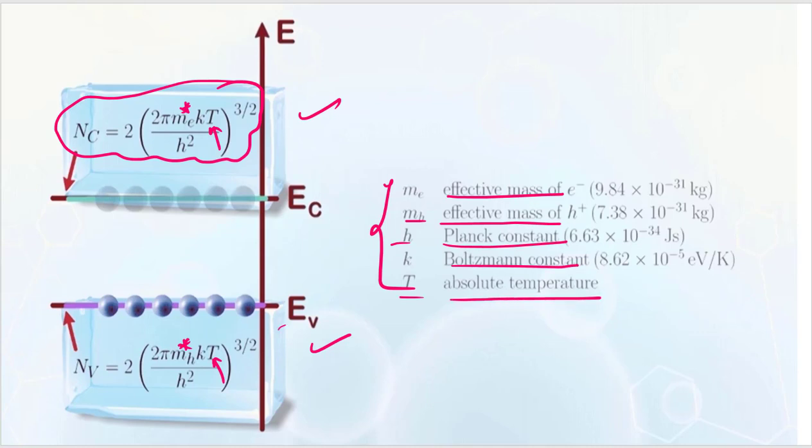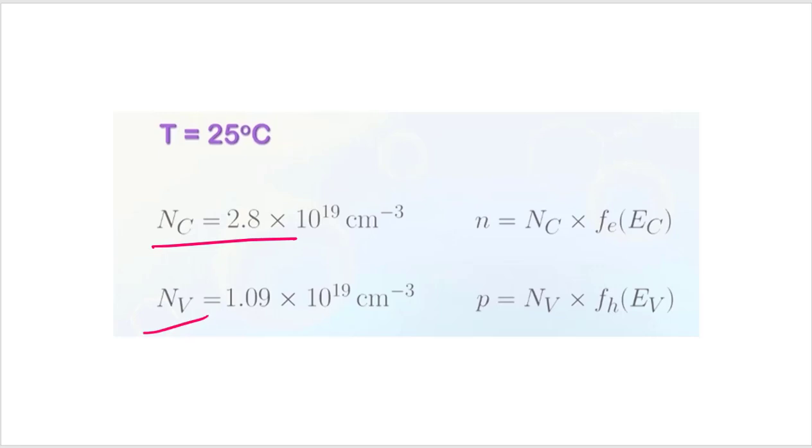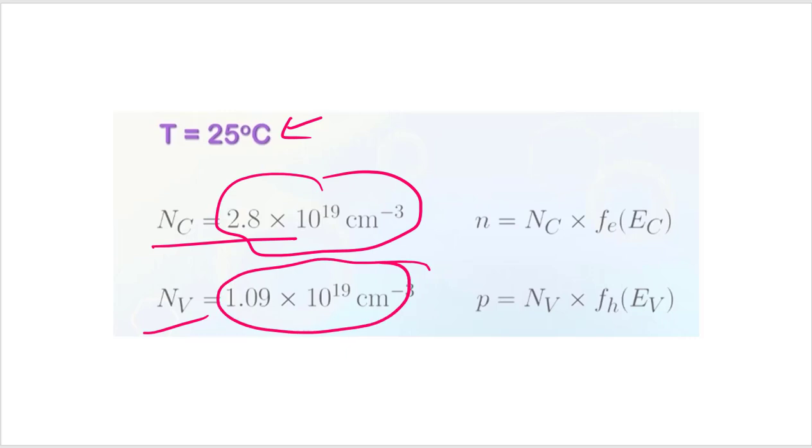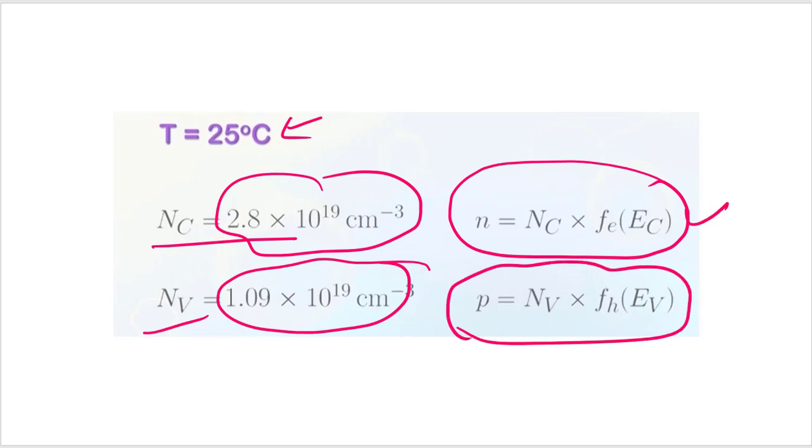The values of NC and NV at room temperature for the silicon semiconductor are given here. So the number of electrons in the conduction band would be NC multiplied with F of E at EC, and the holes in the valence band would be NV times F of E at the EV energy level.